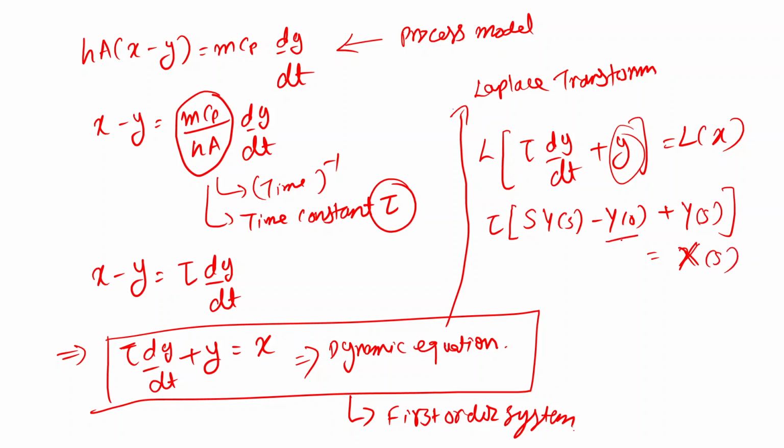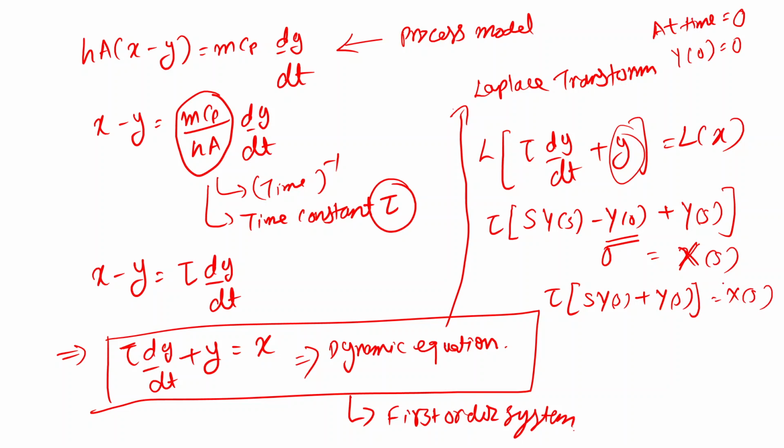And this y(0) will be 0, that is at time t equal to 0. We will be taking the output as a deviation variable, so we consider y(0) as 0.